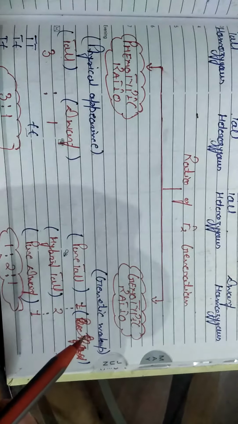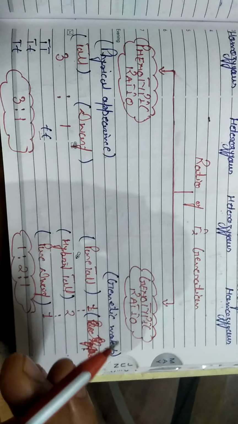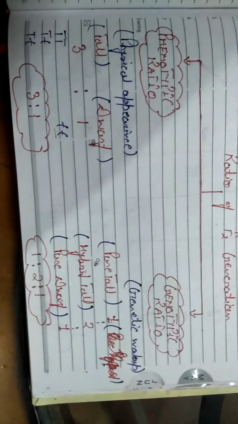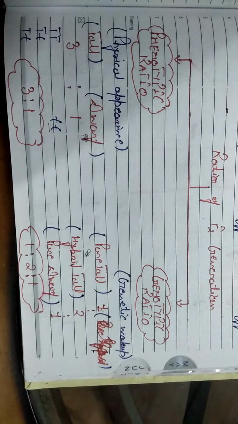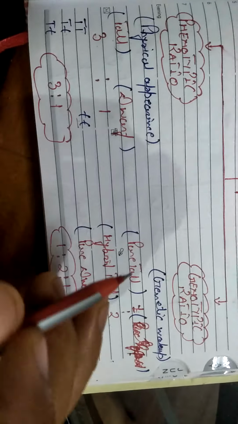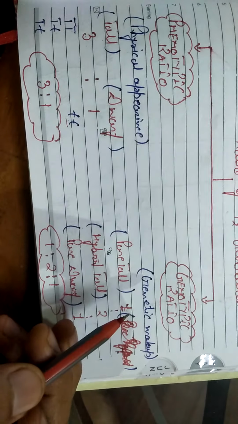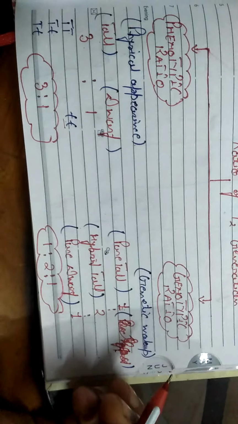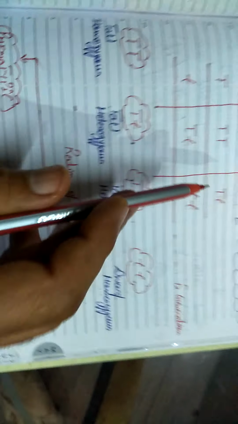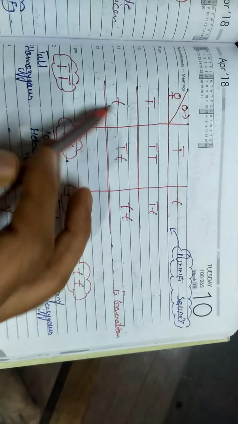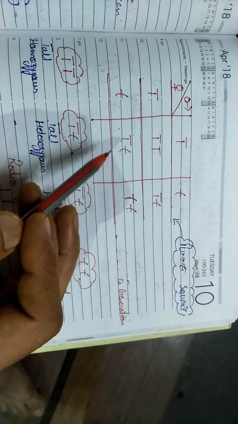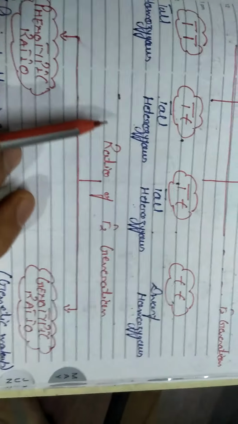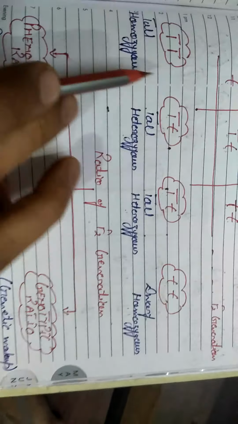This whole Punnett square, or diagrammatic representation, concludes that when pairs of contrasting factors are brought together, these factors do not mix up, and they are separated at the time of gamete formation.